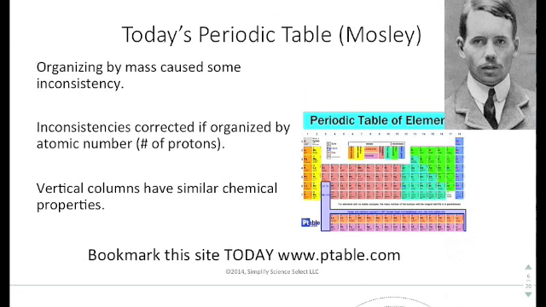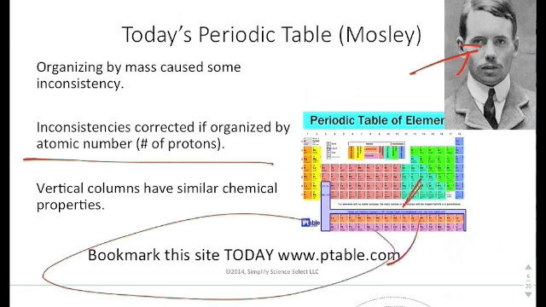Now, this guy right here is Moseley, and Moseley came up with a system that addressed the inconsistencies in Mendeleev's periodic table by organizing the periodic table based on the number of protons, which we call atomic number. When you do this, the same periodic trends come about, but there are no inconsistencies. And also, you have the similar chemical properties, and he was able to fill in some of those gaps from those missing elements.